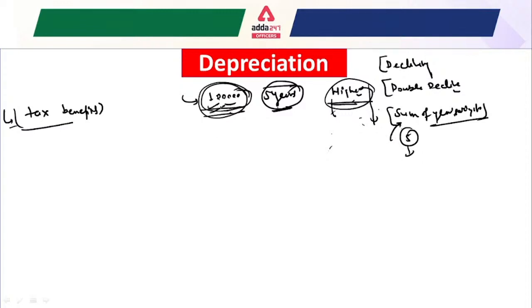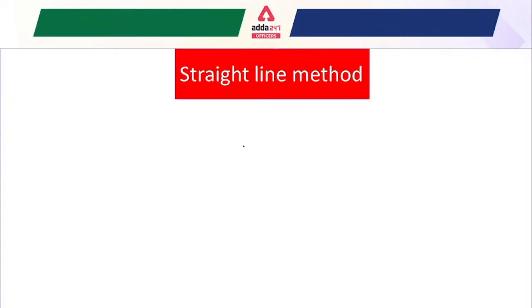But now we are going to understand the basic method used in depreciation, that is the straight line method. So what is the straight line method? The name itself represents it: straight means a very simple method.